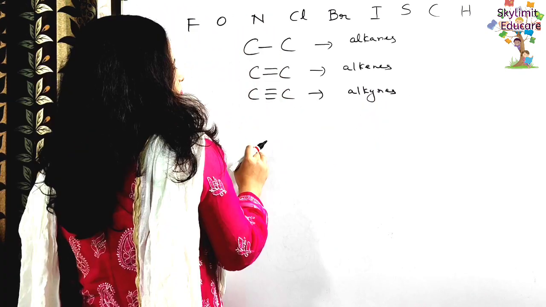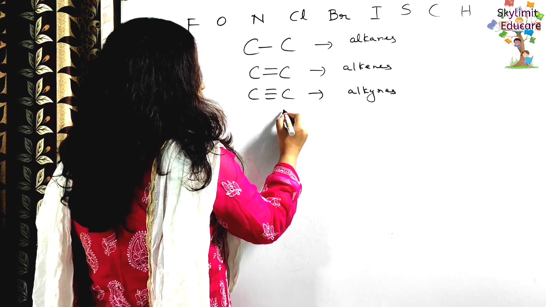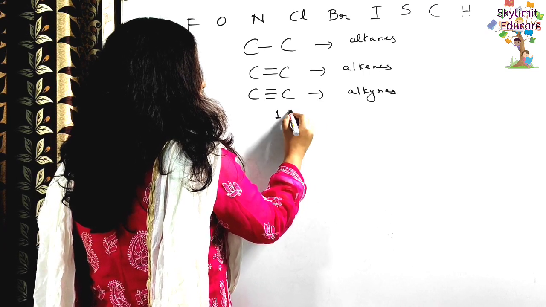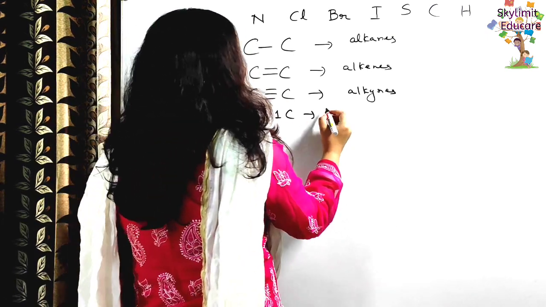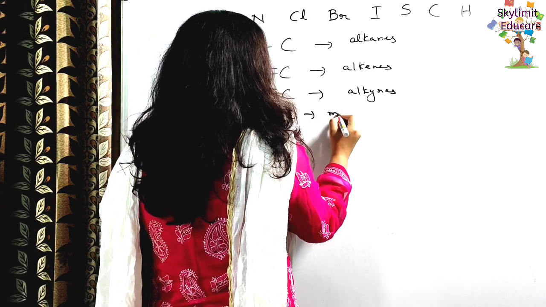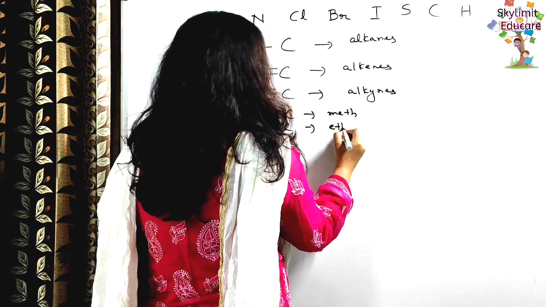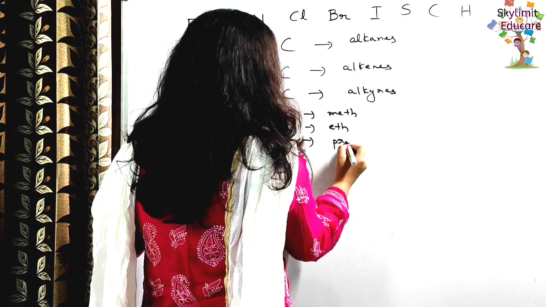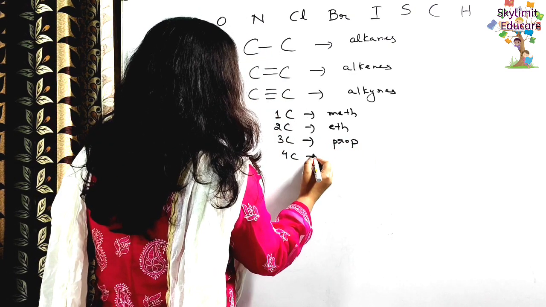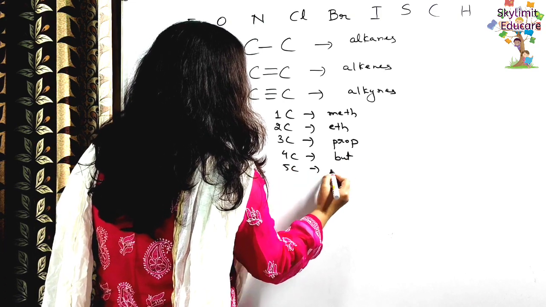Also remember, when there is one carbon, we use the prefix meth. When there are two carbon atoms, eth. Three carbon atoms, prop. Four carbon atoms, but. Likewise, 5 carbon atoms, pent.